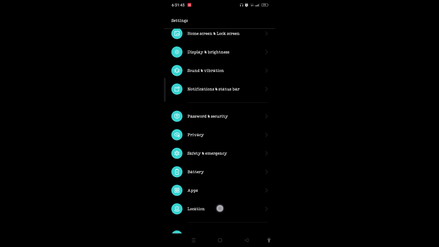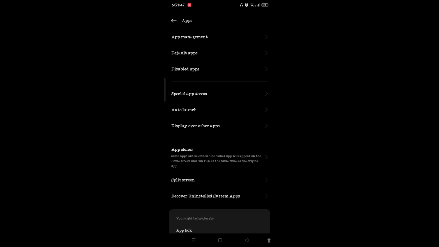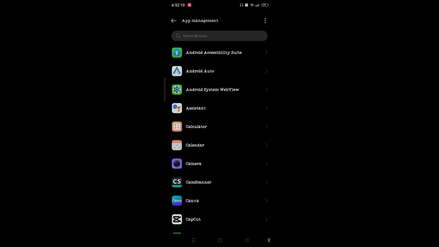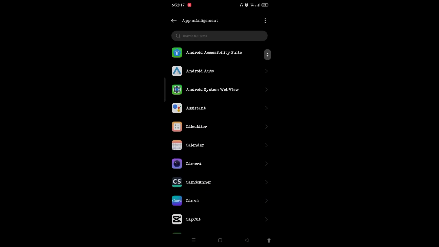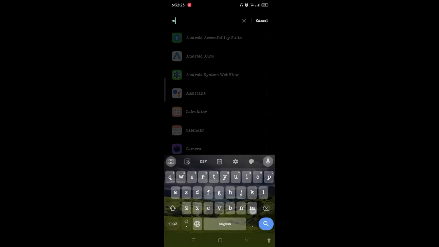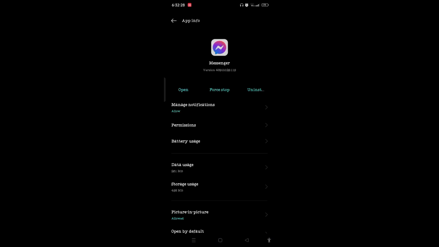When you reach the settings page, you need to scroll all the way down and find apps. Tap on it and tap on app management. On this page, you can either scroll down and find the Messenger application, or else you need to tap on the search bar on the top and search Messenger. When you find the Messenger app, tap on it. This will let you get access to the app info page of Messenger.